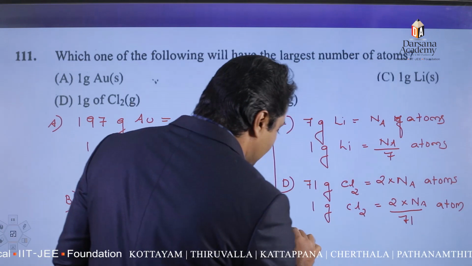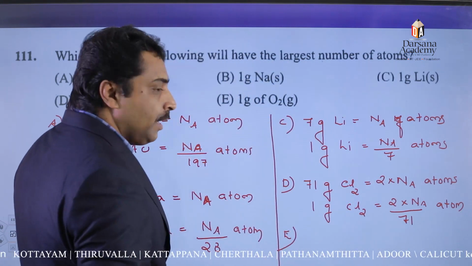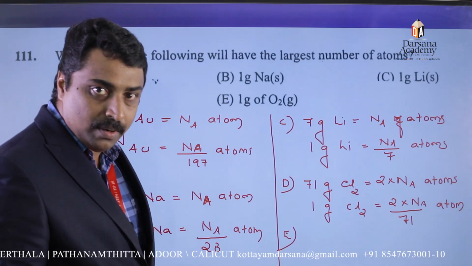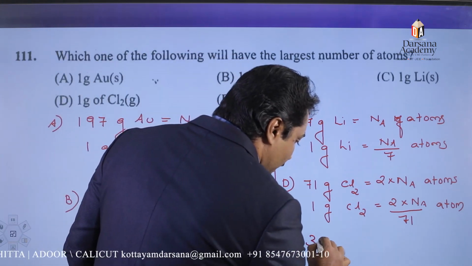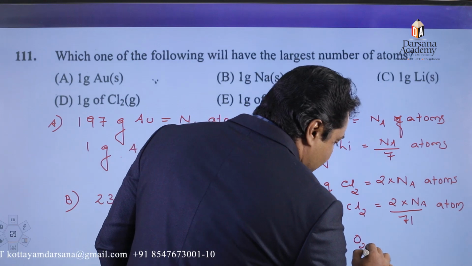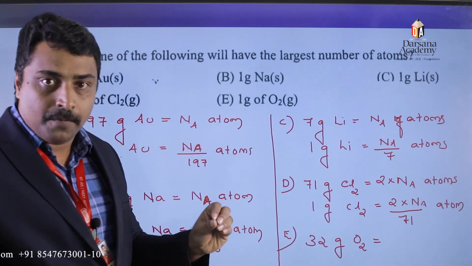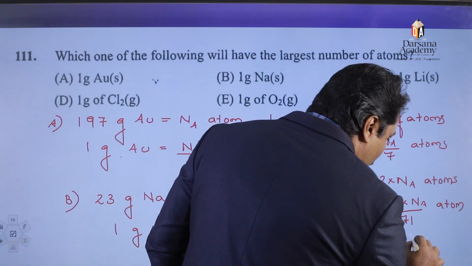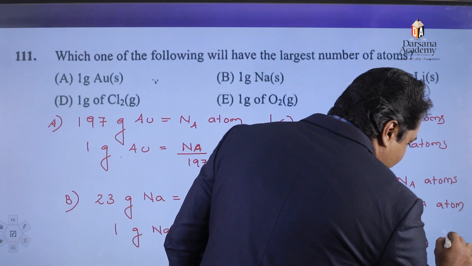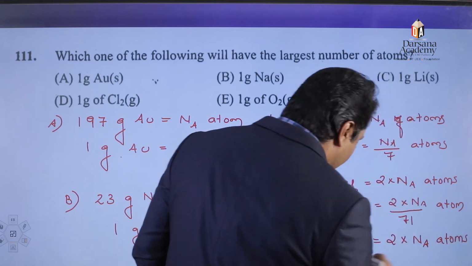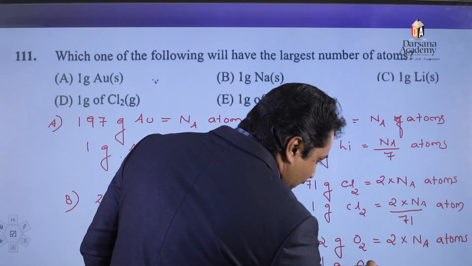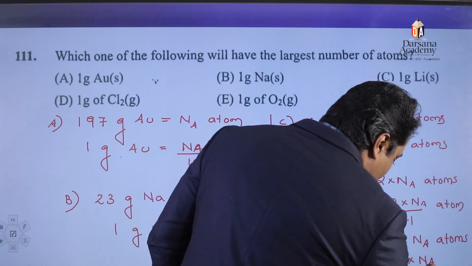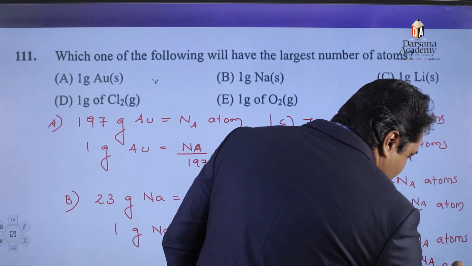Again, option number E, 1 gram of oxygen molecule. The gram molecular mass of oxygen molecule is equal to 32 gram. 32 gram of oxygen molecule is equal to Avogadro number of oxygen molecules, or how many oxygen atoms are there? 2 into Avogadro number of oxygen atoms are there. Therefore, 1 gram of oxygen molecule is equal to 2 into Avogadro number divided by 32 atoms.